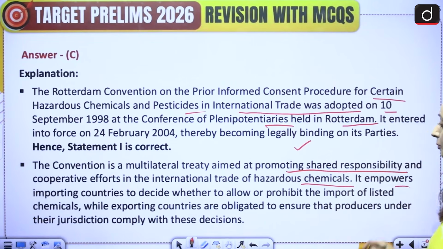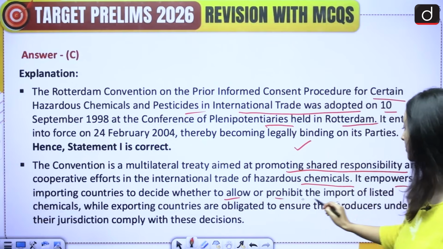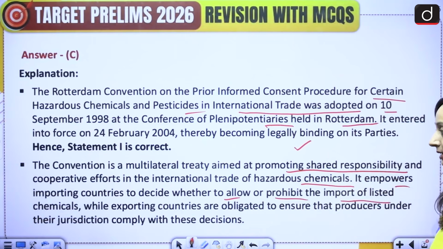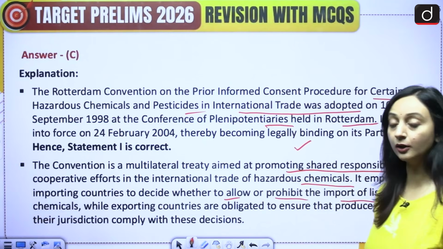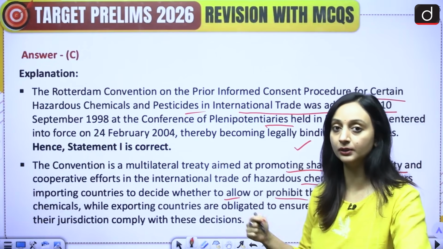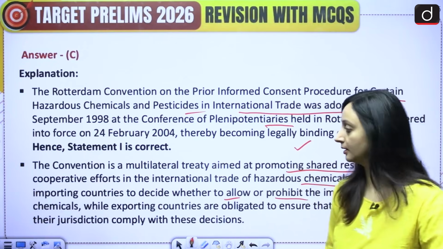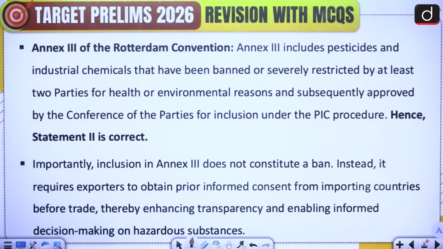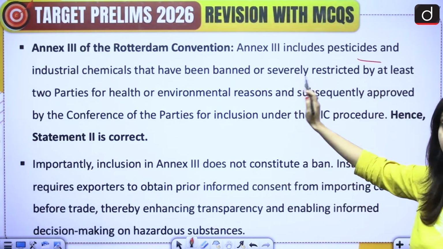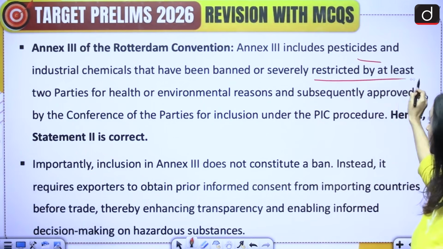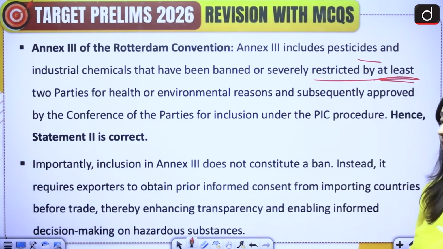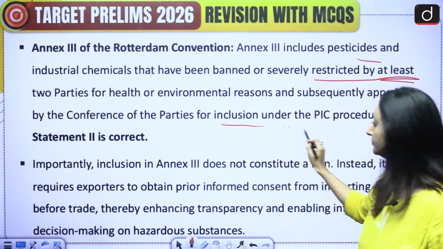So it empowers the importing countries to decide whether to allow or prohibit the import of listed chemicals, while the exporting countries are obligated to get the consent of the countries that are going to import this. Now moving on to Annex 3. So Annex 3 includes pesticides and industrial chemicals that have been banned or severely restricted by at least two parties for their health and environmental concerns. So in that case, the country will have to provide its consent.